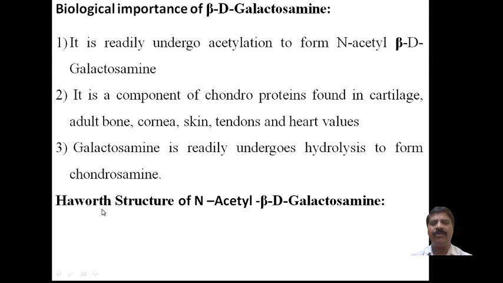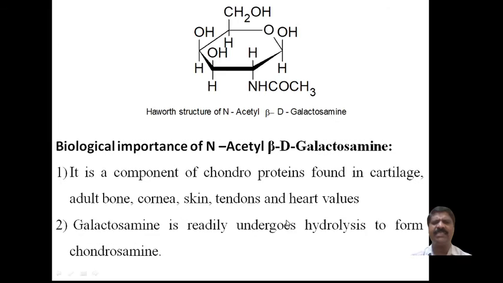Then coming to the structure of N-acetyl beta D galactosamine. It is simply a beta D galactosamine in which the acetyl group will be present at this position. This is the structure of N-acetyl beta D galactosamine.